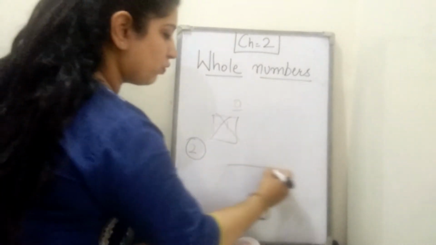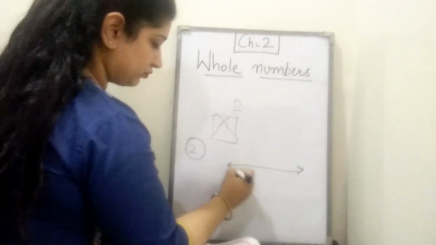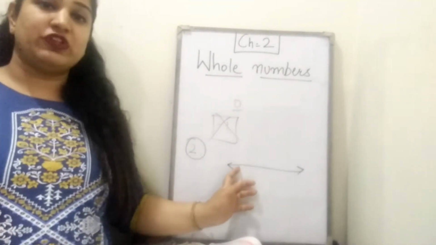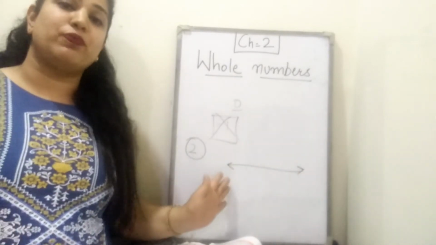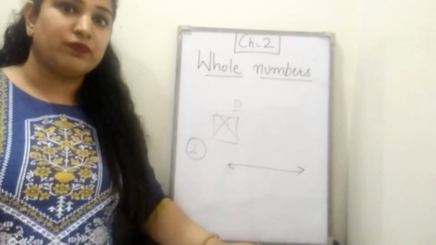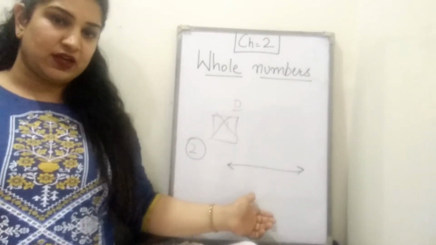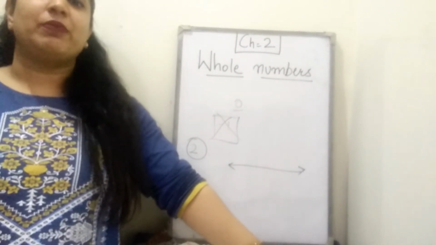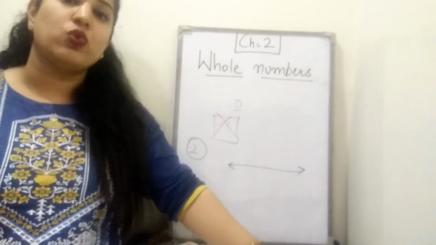First of all, I am telling you what is a number line. We all know what is a line, na? A line can be extended in both directions. A line which can be extended in both directions is called a line, na? And what is the difference between a line and a line segment? Beta, a line segment has two endpoints.